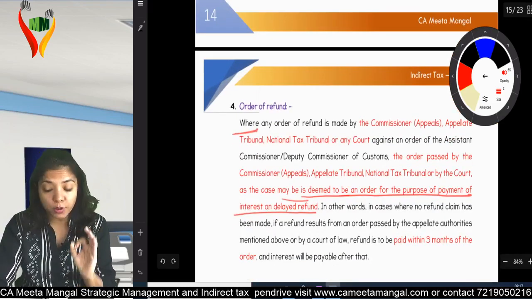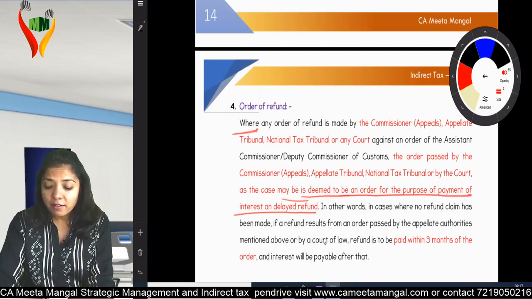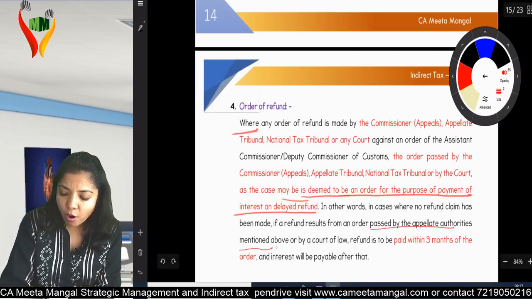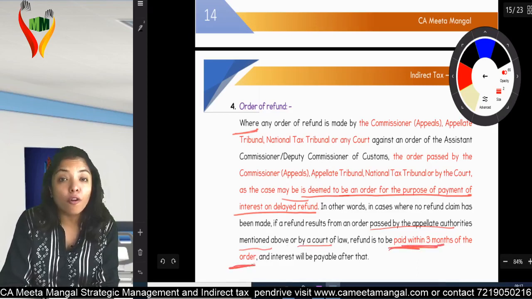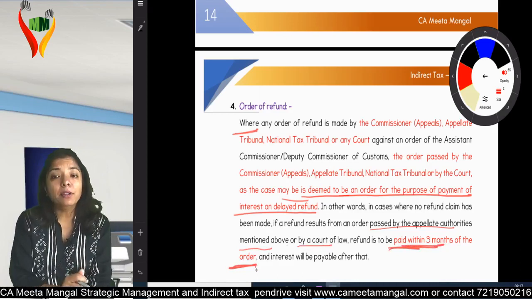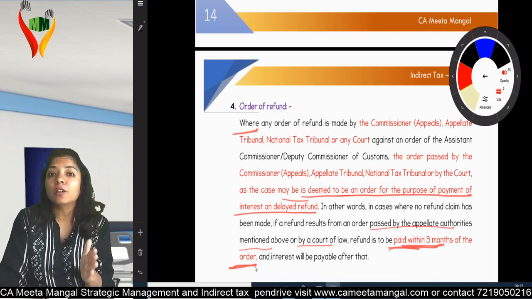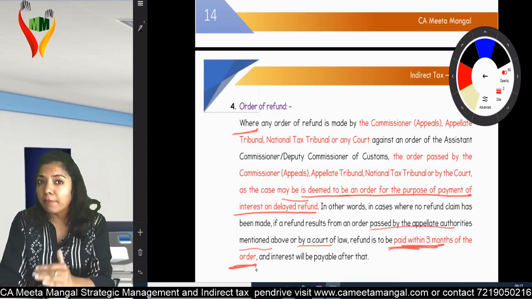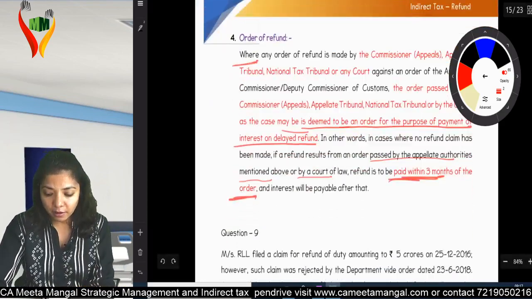In other words, what they're trying to say over here is, in cases where no refund claim has been made, if a refund results from an order passed by the appellate authority mentioned above or by a court of law, refund is to be made within 3 months from the date of order. If there is a refund due to some order by Commissioner Appeals, by Tribunal, by High Court, by Supreme Court, then you need to give me the refund within 3 months from the date of order. And if you don't give me the refund within 3 months from the date of order, I am eligible for interest. Am I clear?